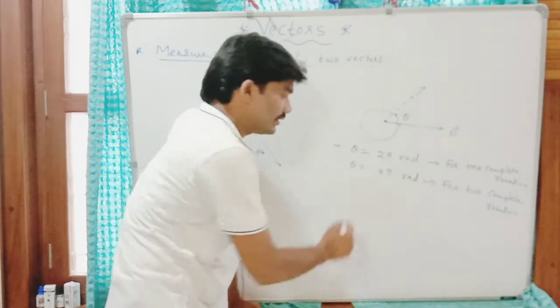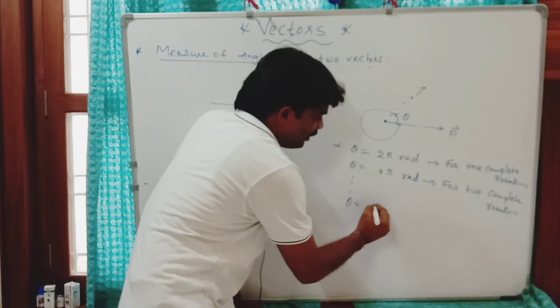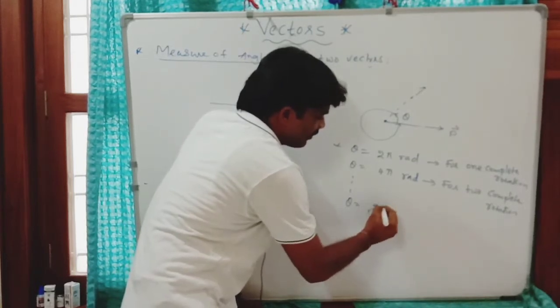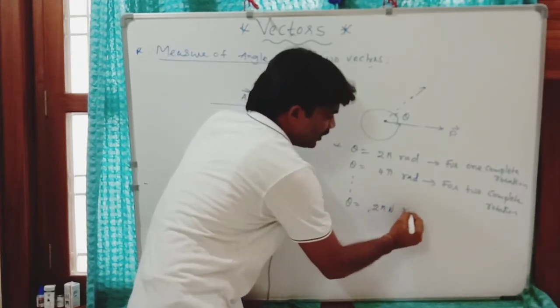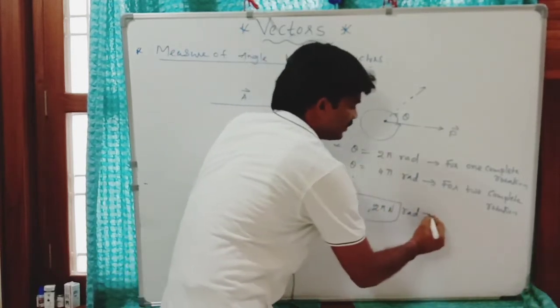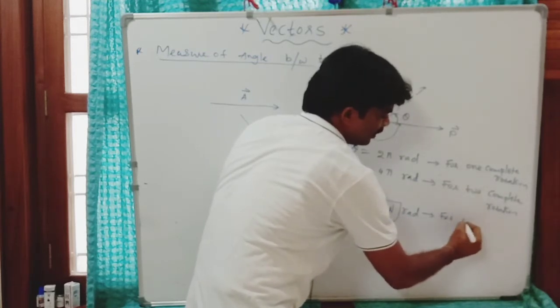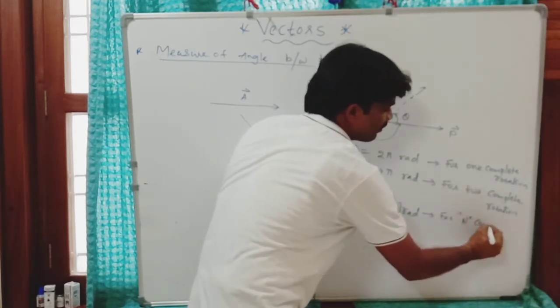The vector value doesn't change. After n such complete rotations, the angle of rotation is 2 pi n. So the vector value doesn't change for n complete rotations.